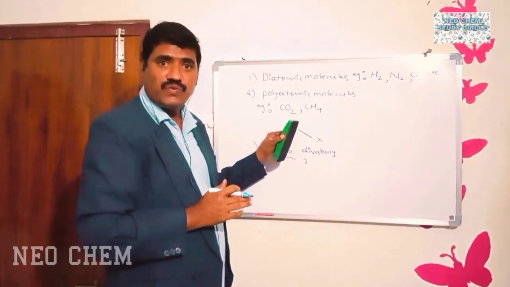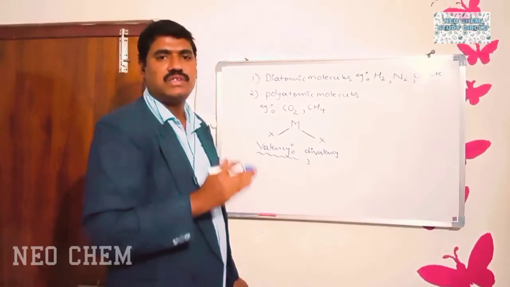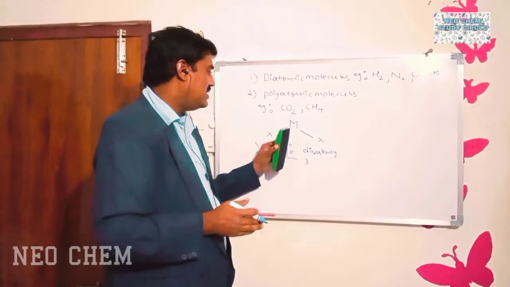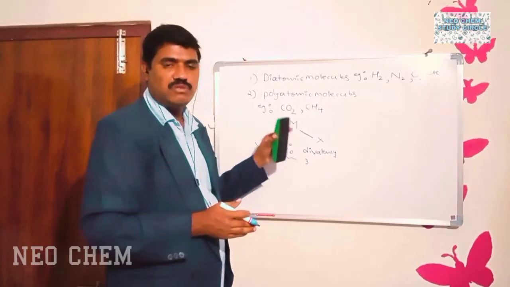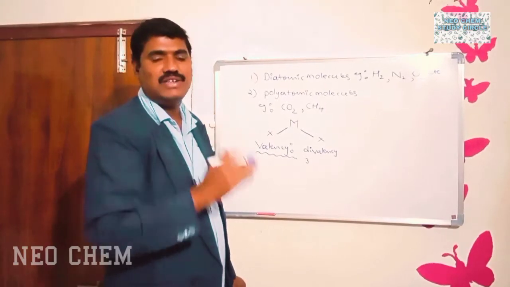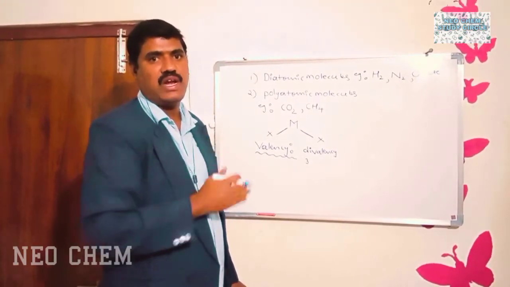If valency is 4, then it must have 4 unpaired electrons in outermost shell. Like that, valency of a central atom must be equal to number of unpaired electrons present in its outermost shell. Okay, this is about valency.